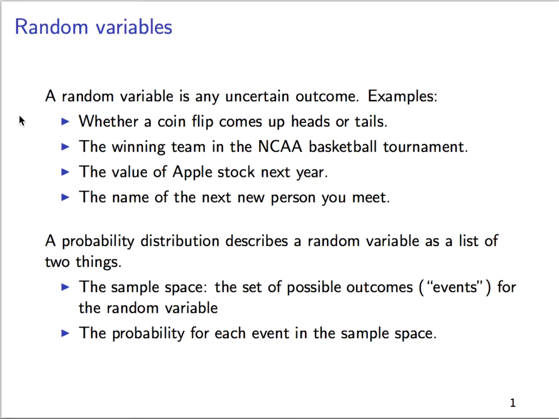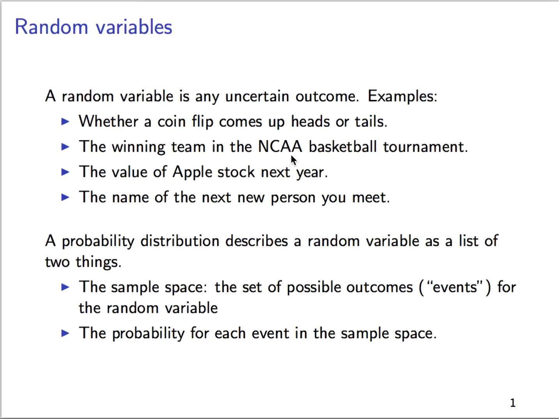Now, a probability distribution describes a random variable as a list of 2 things. So first of all, there's the sample space. And this is the technical term for the set of all of the possible outcomes for the random variable. So in the case of the value of Apple stock next year, the sample space would be any positive real number. There's not really any necessary upper bound to the value of Apple stock.